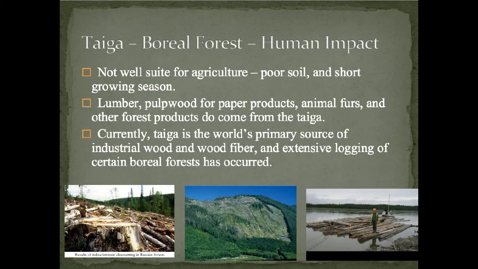So in the boreal forests of the taiga, some human impacts. It's not very well suited for agriculture because of the poor soil and short growing season. But lumber is a huge thing that we extract from the taiga. Also, we get pulpwood for paper products, animal furs, and other types of forest products. Currently, the taiga is the world's primary source of industrial wood and wood fiber, and extensive logging to certain boreal forests has occurred. You can see here this clear-cutting section from this picture that I took in Alaska. And you can see how they float the wood down the streams like this guy's riding on here.